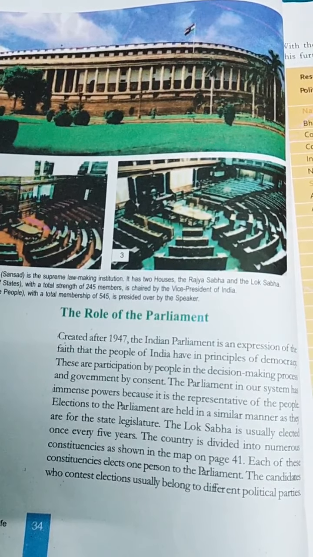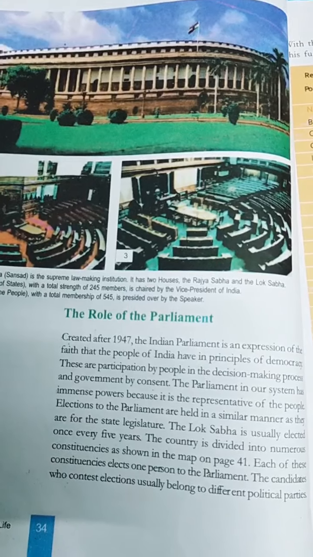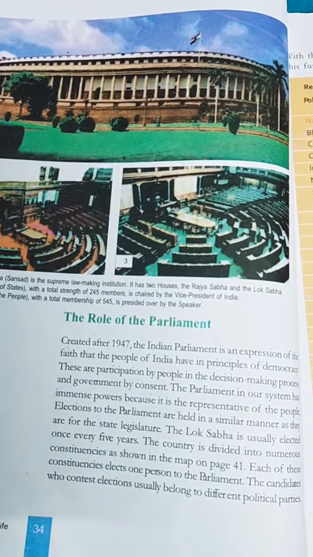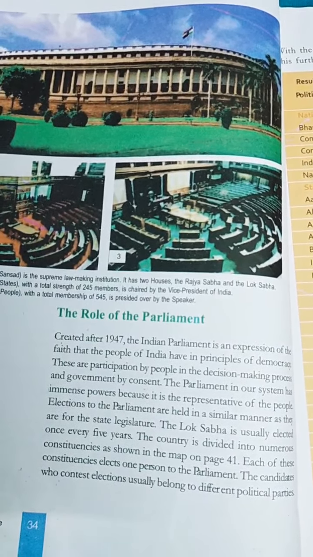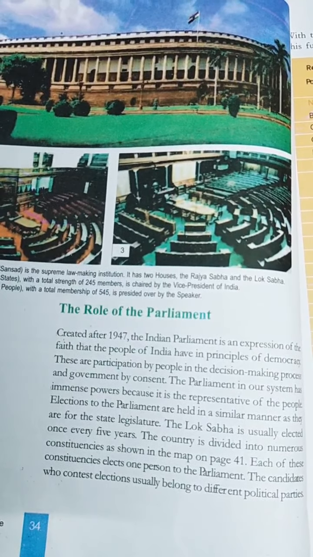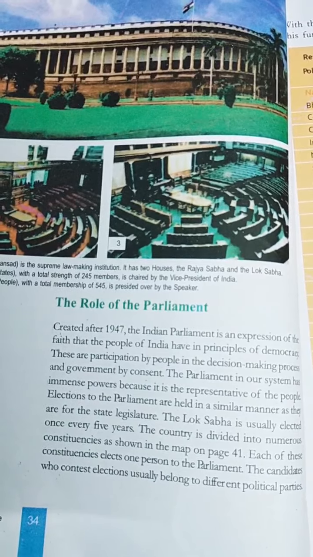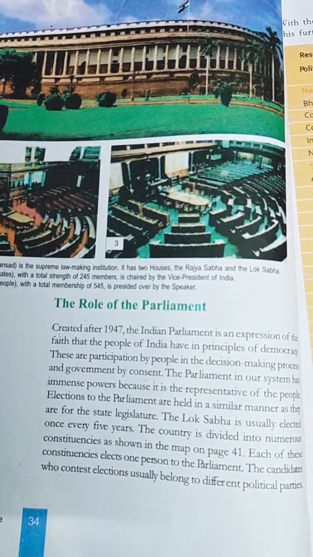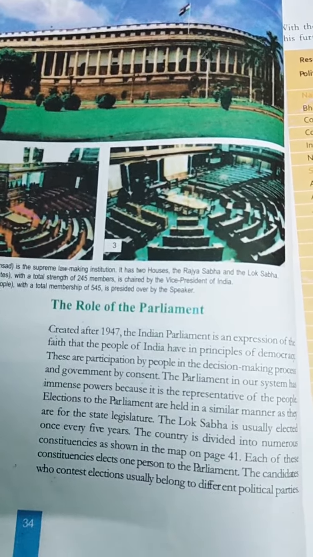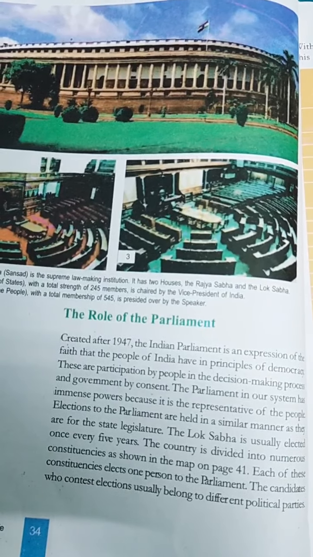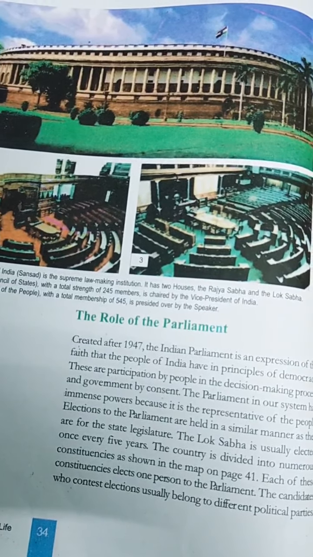Now, all the citizens of India whose age is more than 18 years are entitled to vote. This everybody you all know. Currently, our country is divided into how many constituencies? 543. Now, when the election takes place, candidates from different parties take part in it from each constituency, and once a candidate wins, he automatically gets entry into the parliament.